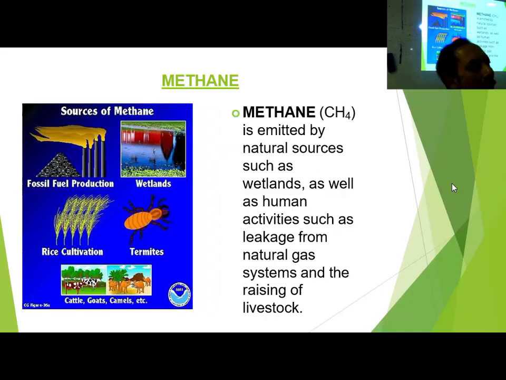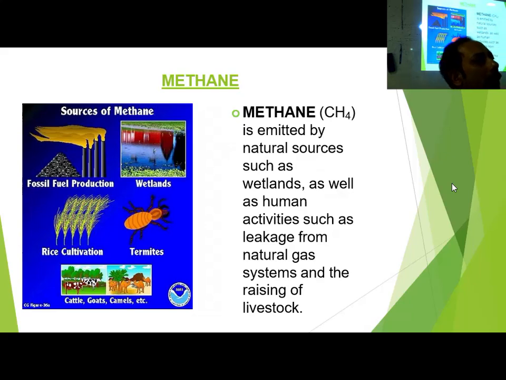Another source of methane is different types of fermentation happening in bioorganisms. By fermentation also methane can be produced. That is anaerobic fermentation, as opposed to aerobic. Anaerobic fermentation will produce methane, ammonia, H2S, carbon dioxide and carbon monoxide. So these are the things produced, and methane is produced that way.